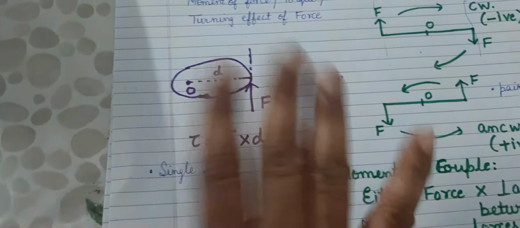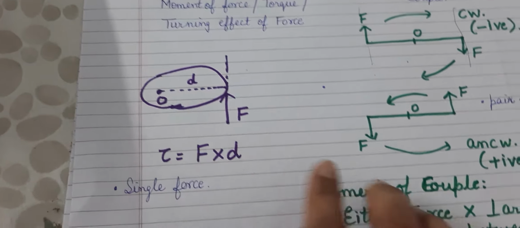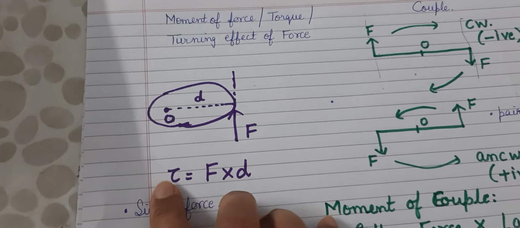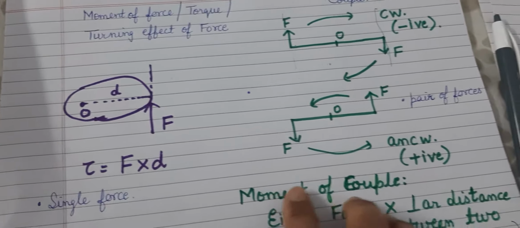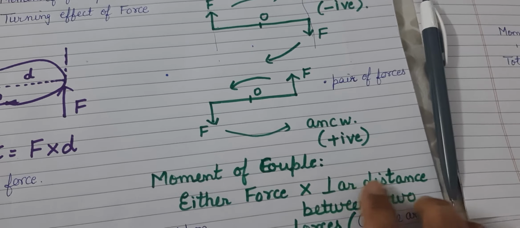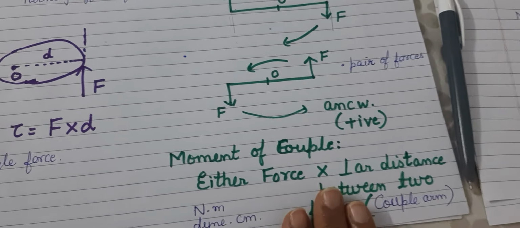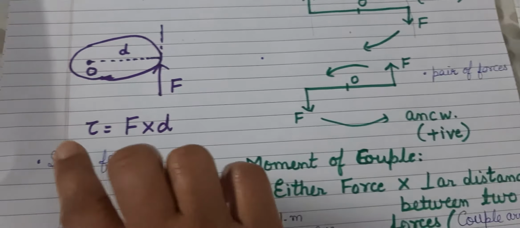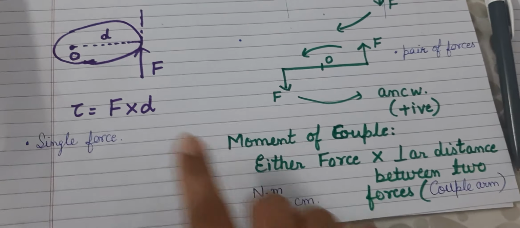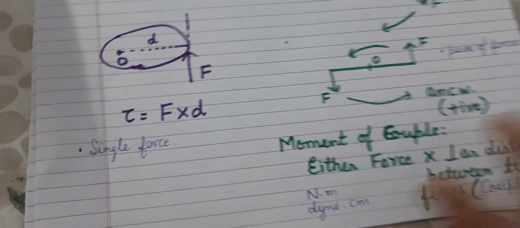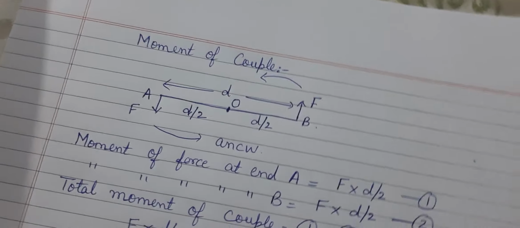I also want to tell you one thing, that they have separate formulae. The formula for moment of force or torque is F into D, while the moment of couple is either force into total perpendicular distance. I'll show you how I got this formula. But the SI unit and CGS unit of both are the same: Newton meter, dyne centimeter.